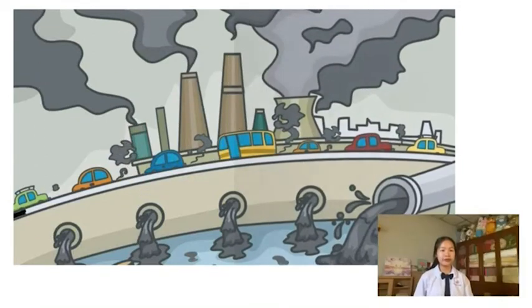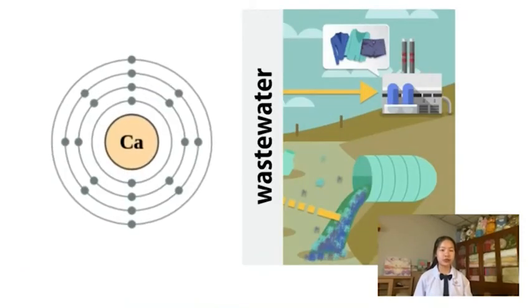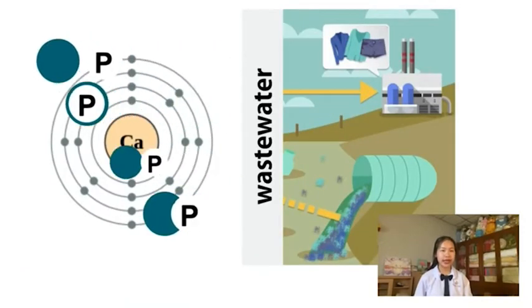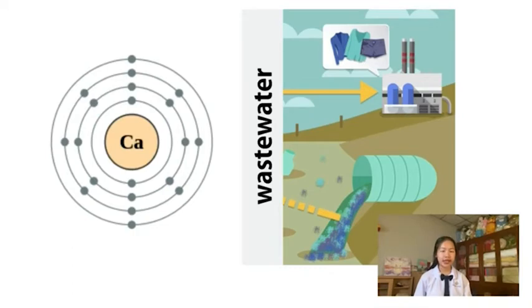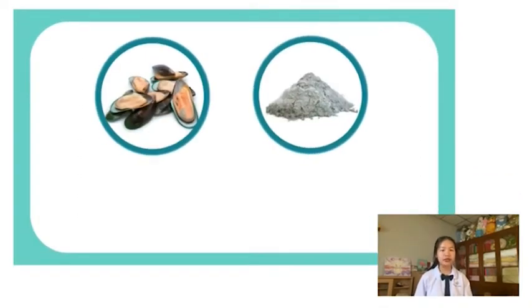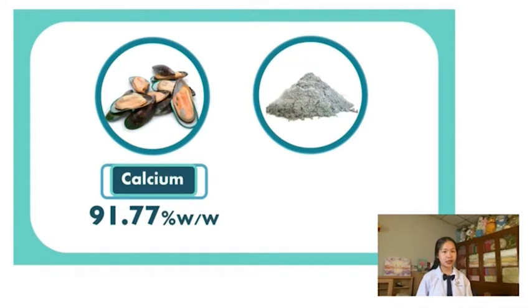From the problem, we found that calcium has the ability to absorb phosphorus in wastewater by chemical processes. Therefore, in this research, calcium-containing raw materials such as mussel shell were selected for this study, as they contain up to 91.77% calcium. Mussel is very popular for eating. As a result, there are 50,000 tons of mussel shell waste per year.